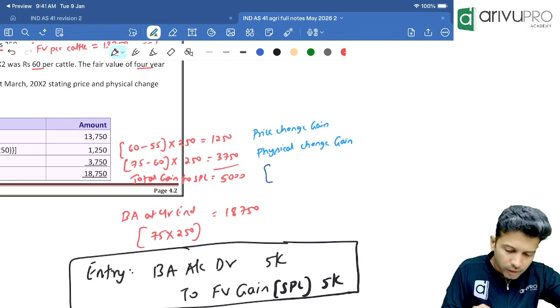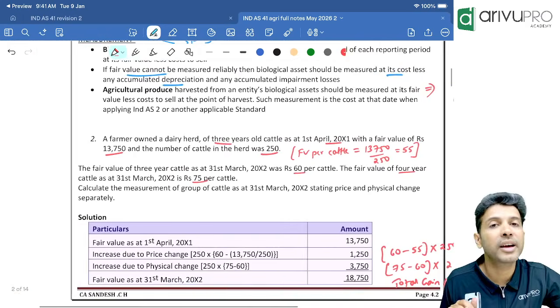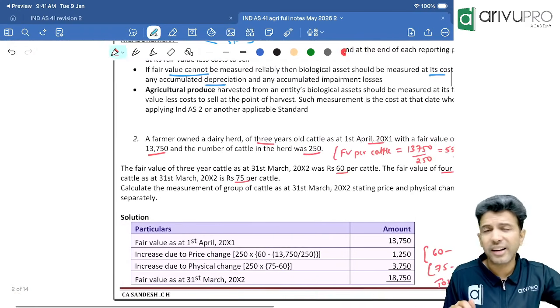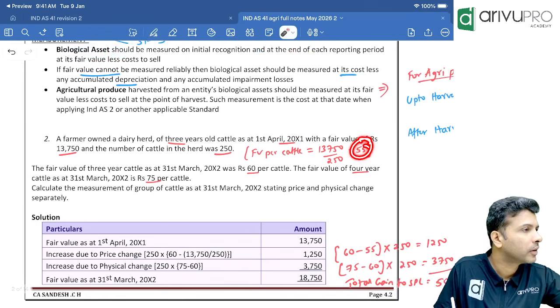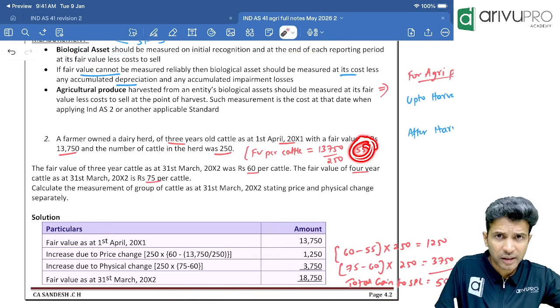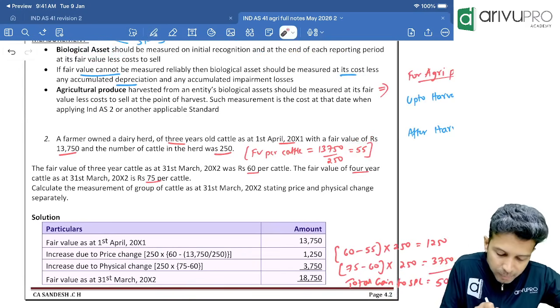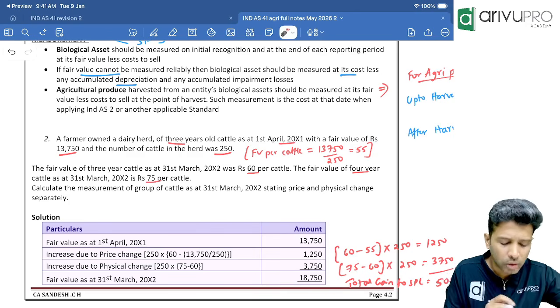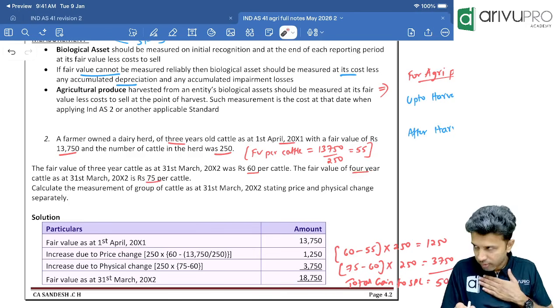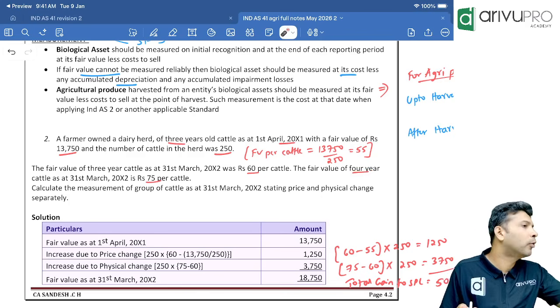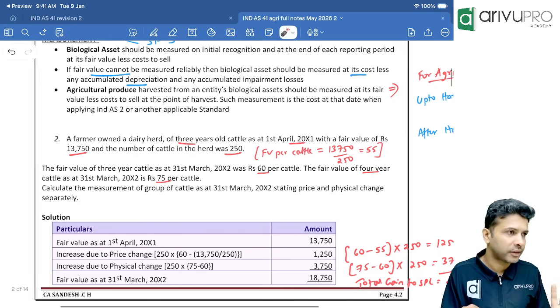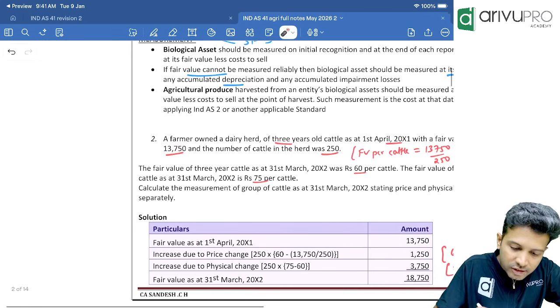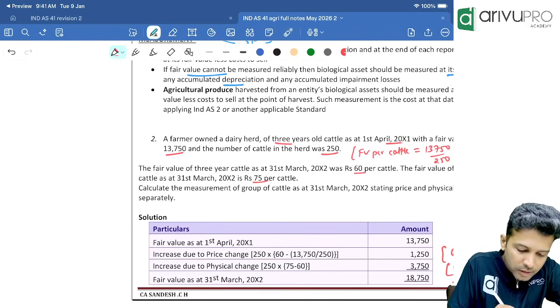Okay. Now, people, we are in year end. At year ending, can we value our cattle at 55 rupees? Is this a fair value at year ending or year beginning? At year beginning, am I having 3-year-old cattle or 4-year-old cattle? At year ending, I am having 4-year-old cattle. For 4-year-old cattle, what is the fair value? 75. Yes, sir. That means, tell me, at what value should I value?